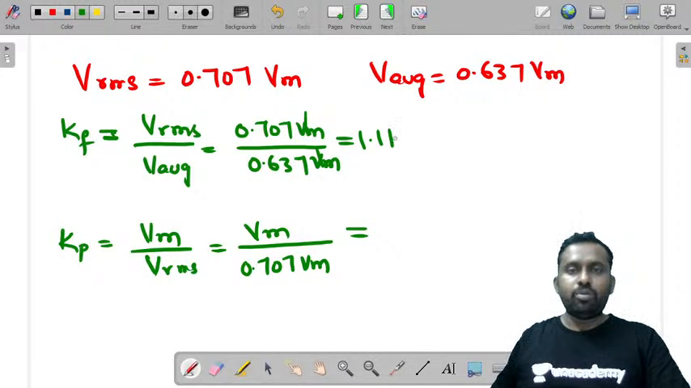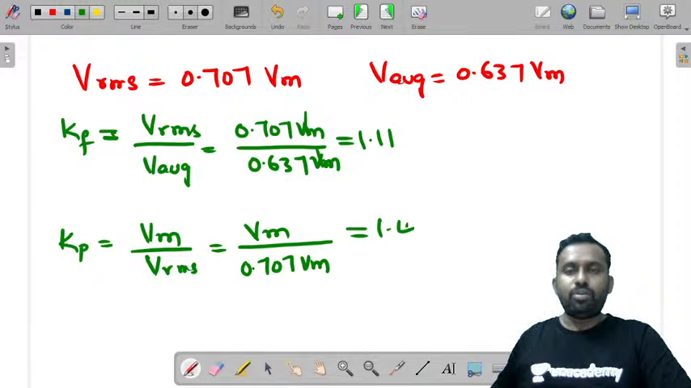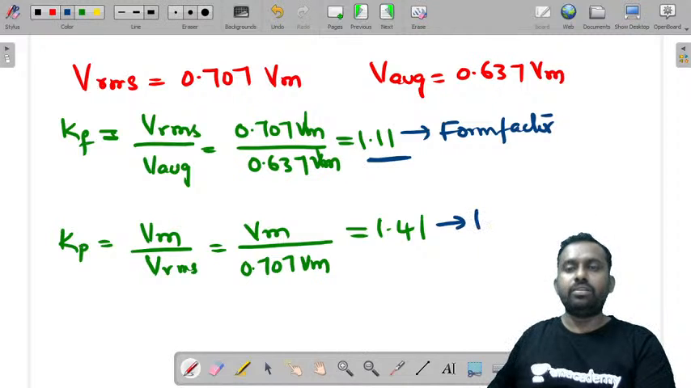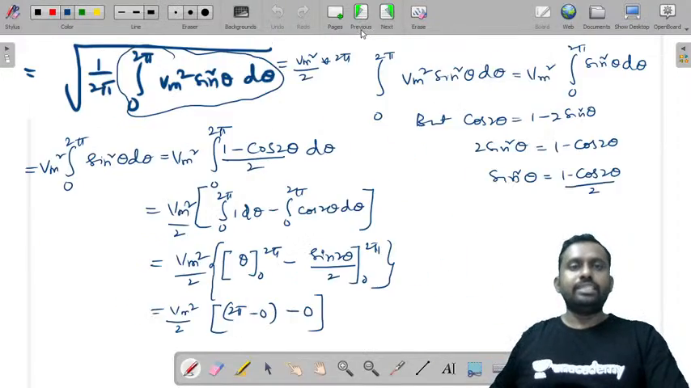So this is 1.11, and the other one is 1 divided by 0.707. So it is 1.41. So the form factor of a sinusoidal waveform is 1.11, and peak factor of a sinusoidal waveform is 1.41. This you need to understand.